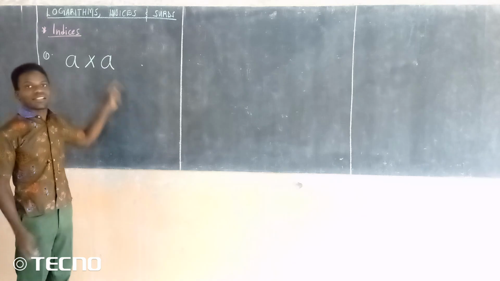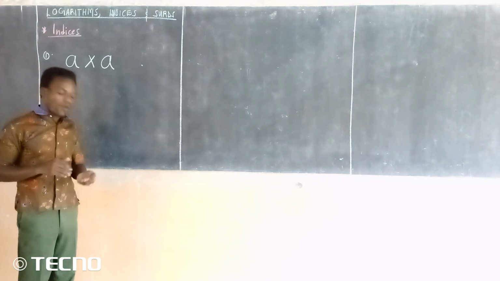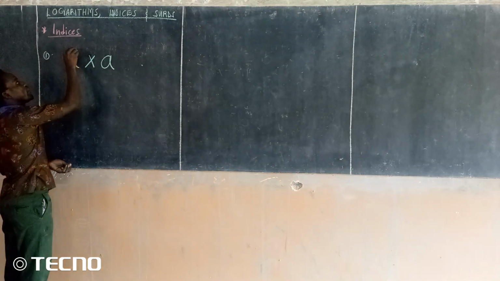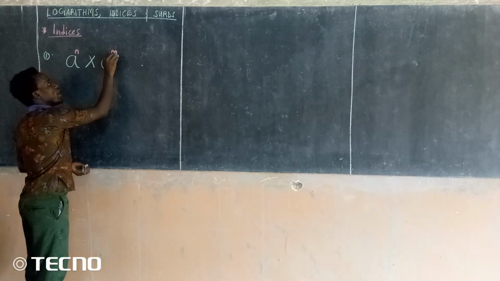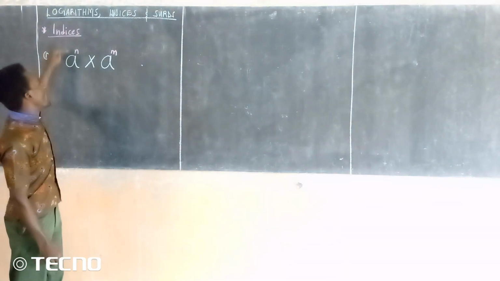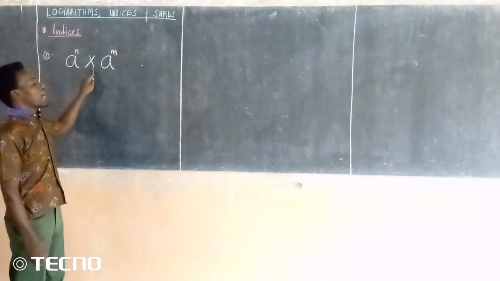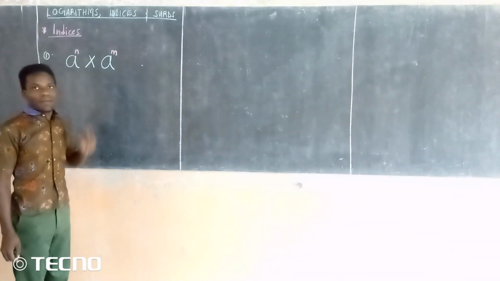These lower letters are what I'm calling the bases, while these are the powers. So I can have this one as n, while this one can be m. So the first one has base a power n times base a power m. That is our number.